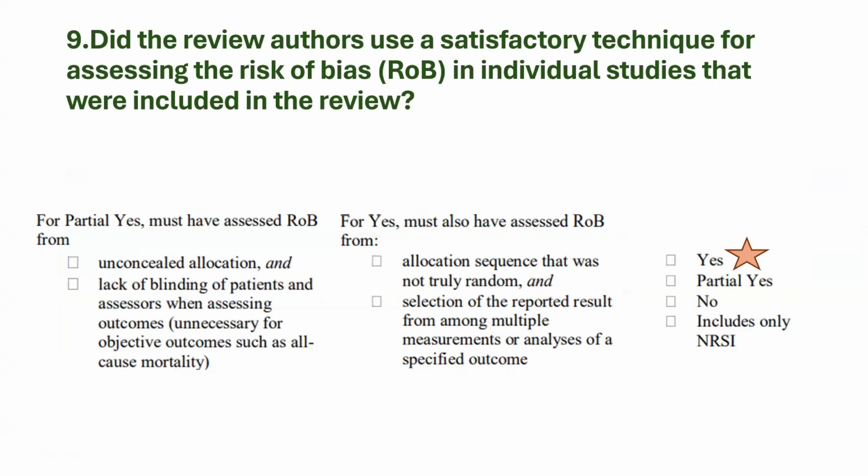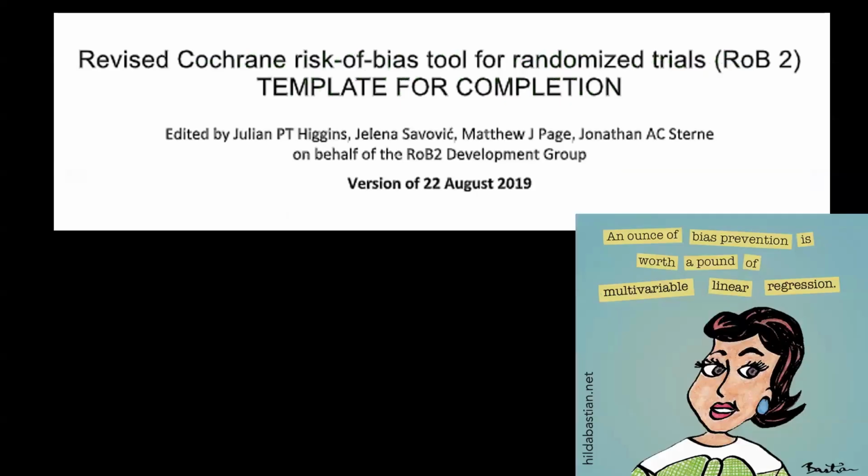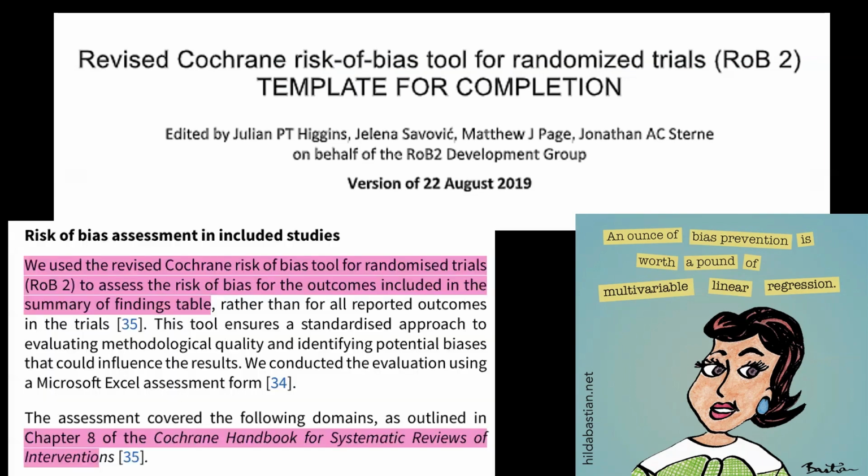The next question: did the review authors use a satisfactory technique for assessing the risk of bias in individual studies? Yes. Cochrane has the Cochrane Risk of Bias tool for RCTs, called the RoB 2 tool, which was published in 2019. And they explicitly mentioned that they used this particular tool for the assessment of the risk of bias of the outcomes.